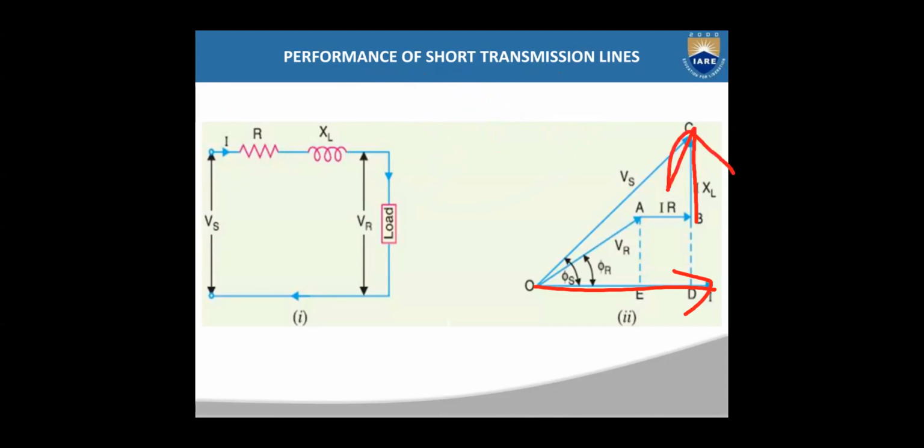So that IXL you have to add to this IR. From here onwards you have to draw the vector. Then finally Vs is VR plus IR plus IXL. So this is the vector sum, and the angle between this Vs and I is called phi s.